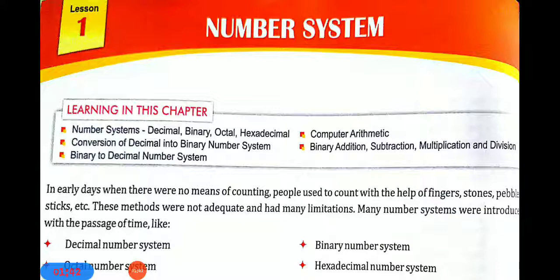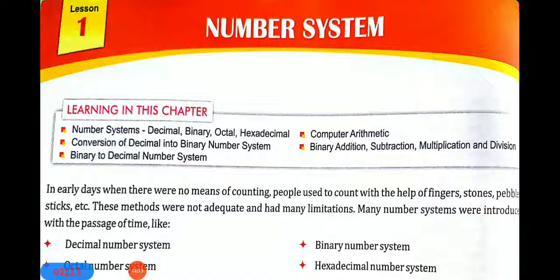Because if the number is big, like in hundreds or thousands, we would have to find out how many hundreds or thousands of stones, pebbles or sticks. So it is not adequate in all situations, and many limitations are there. That's why many number systems were introduced with the passage of time, after so many years, new number systems were introduced.